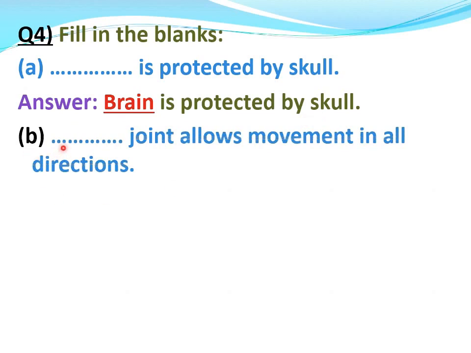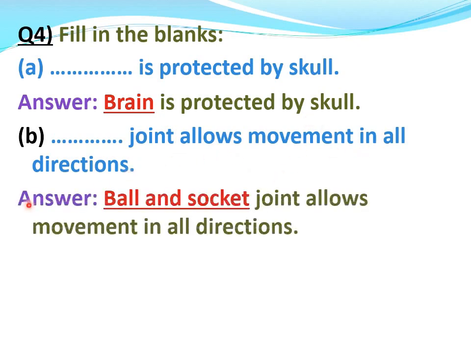B part: dash joint allows movement in all directions. Answer. Ball and socket joint allows movement in all directions.